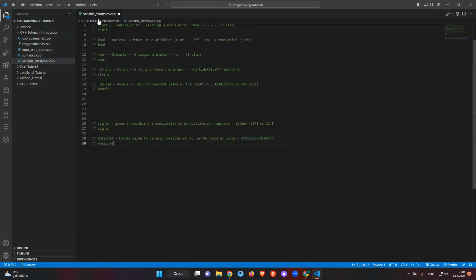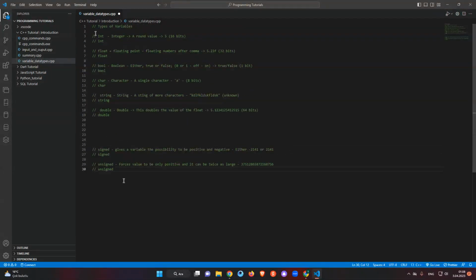We're using unsigned before integer, or before float, I mean, before double. You can use signed also with integer. We can say signed integer n1, and we can use it for the negative numbers. And same thing, signed integer number 2, we can use for the positive.